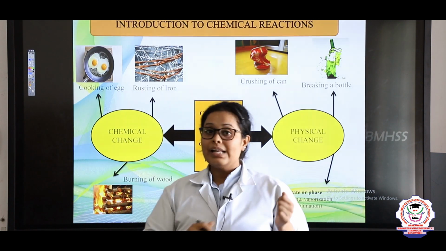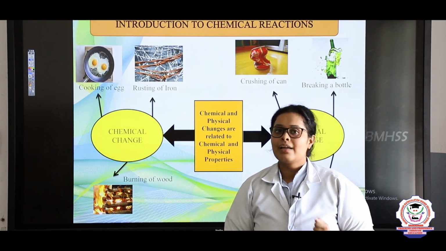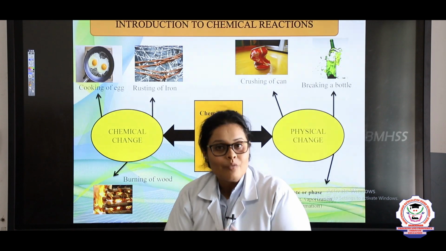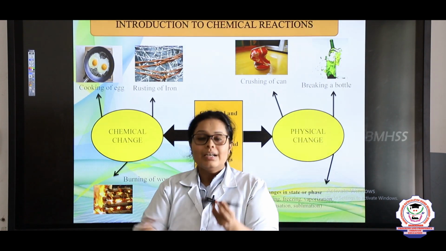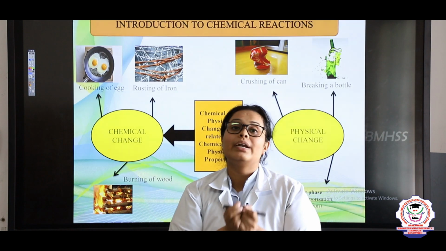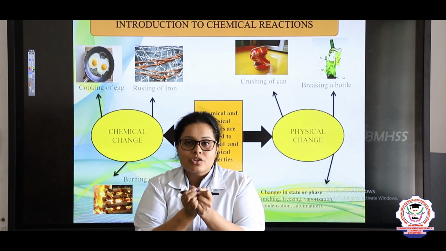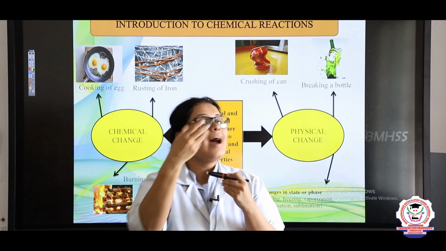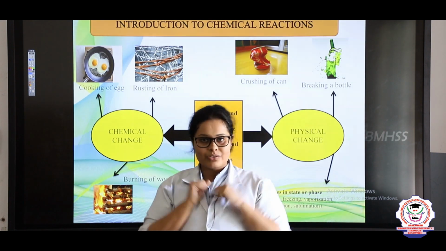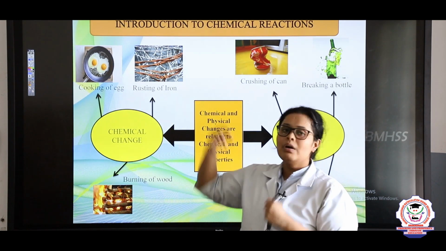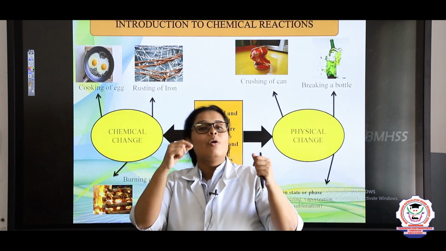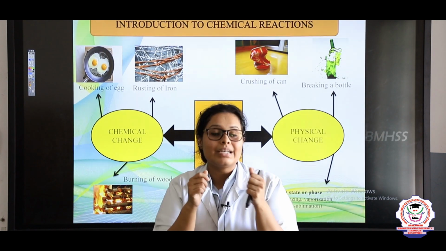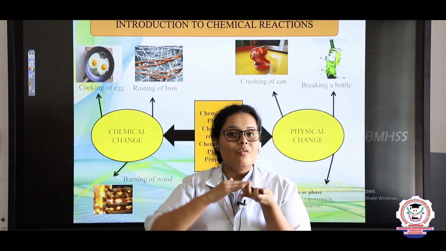So Madhumita, you tell me, what is this? Yes, this is rusting of iron. So what is rusting of iron? When the iron absorbs energy, that is the moisture and the heat energy, it changes into iron oxide or hydroxide because of the presence of moisture in the air, and it gets converted into rust. That rust is what? Okay, Bhuvneshwari, you tell me what is rust? Rust is the powdery particle which is present on the surface of a metal.